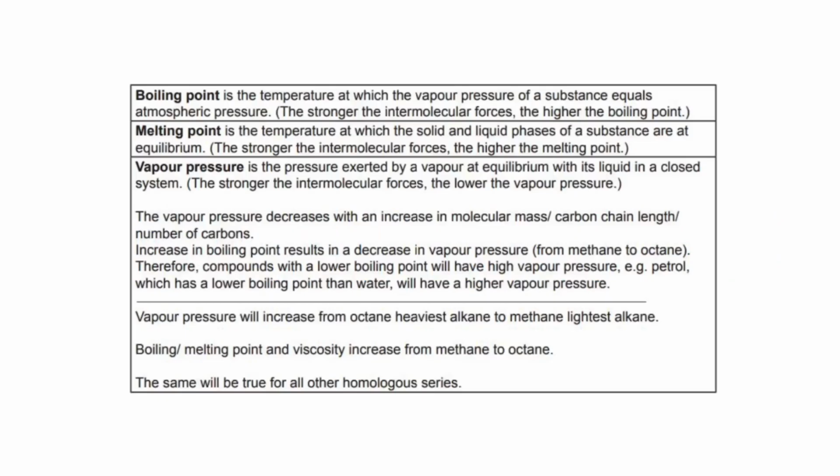Different organic compounds have different structures. How do those different structures affect the physical properties? For instance, the boiling point, melting point, and vapor pressure. Between butane and octane, which one will have a higher boiling point, melting point, and vapor pressure? Those are the type of questions we are going to be looking at from this point on.